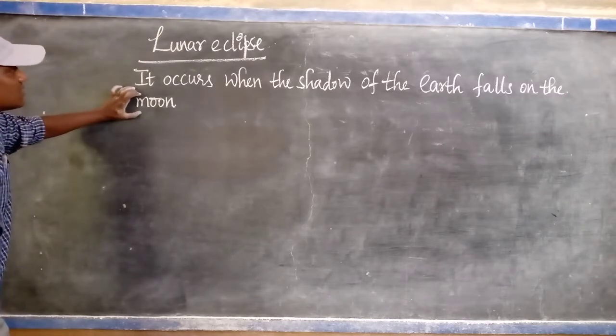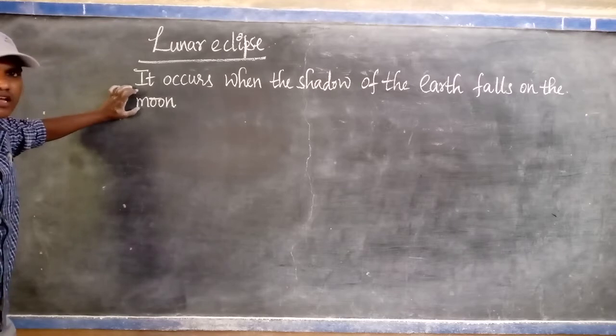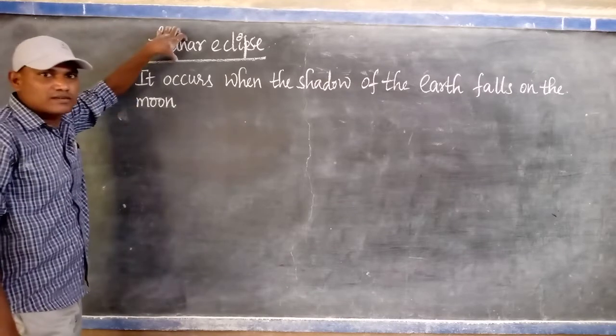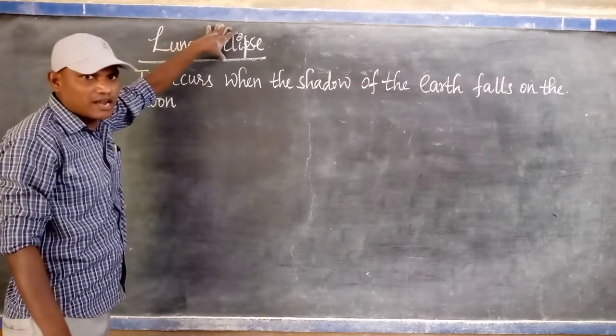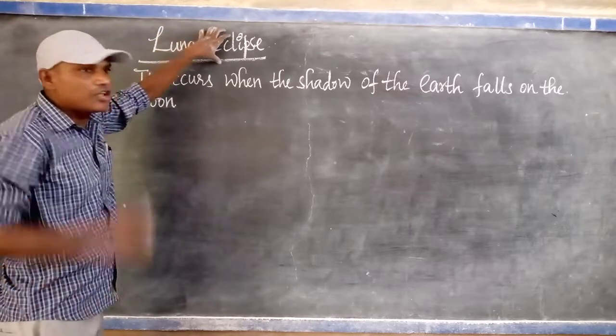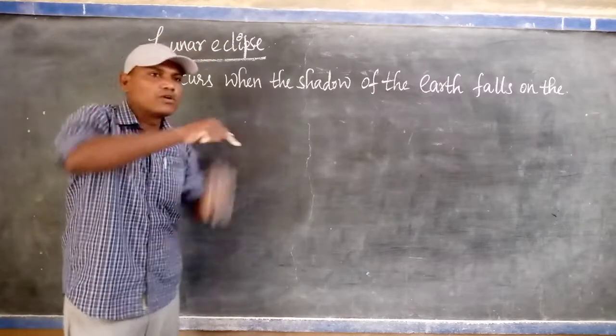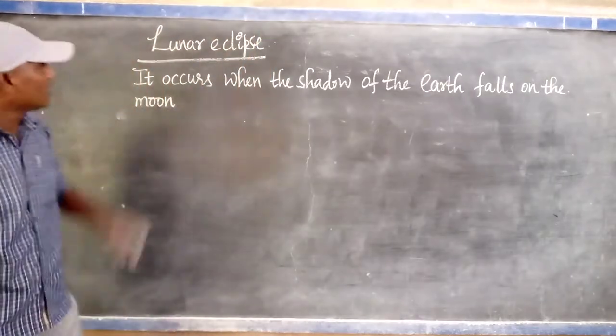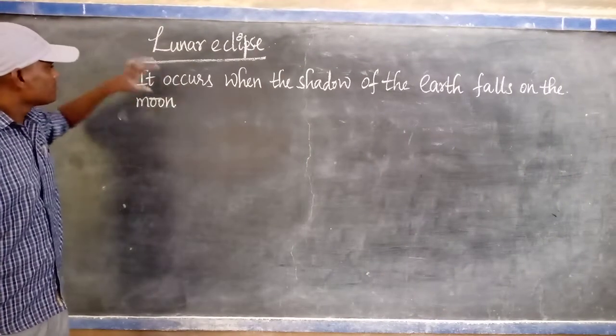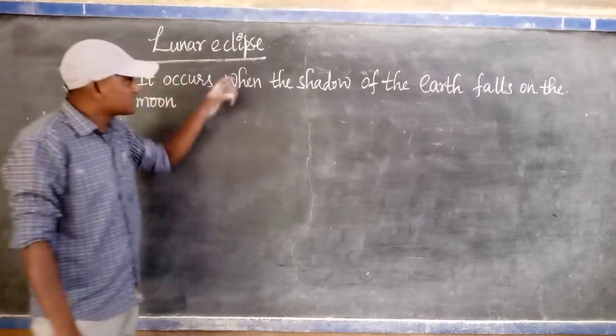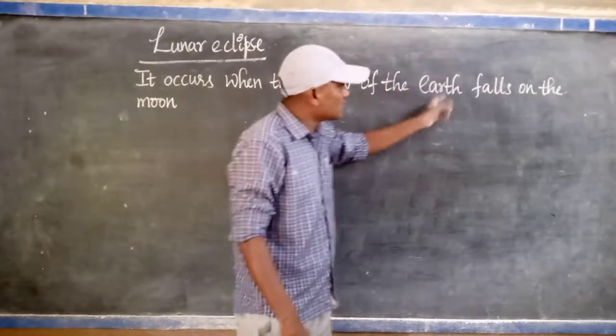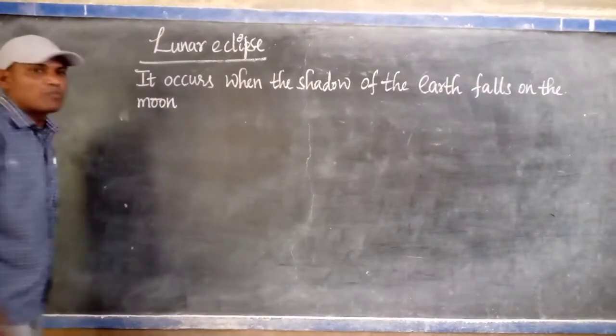In our language it is called Chandra Grahana. So lunar is nothing but moon, eclipse is nothing but Grahana. That's why Chandra Grahana means you are not able to see the moon up to a certain time. That is called eclipse. So the lunar eclipse occurs when the shadow of the earth falls on which one? Moon.